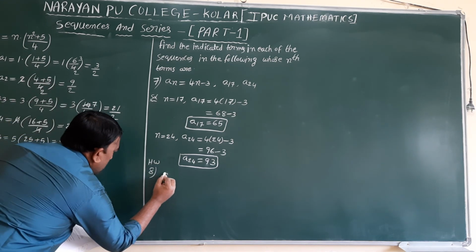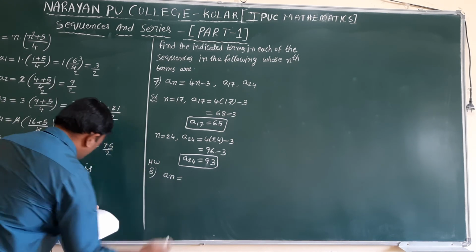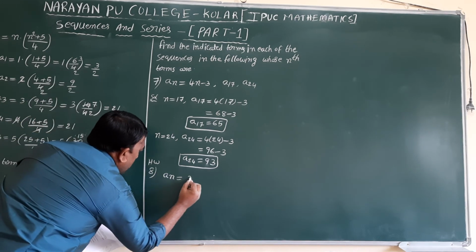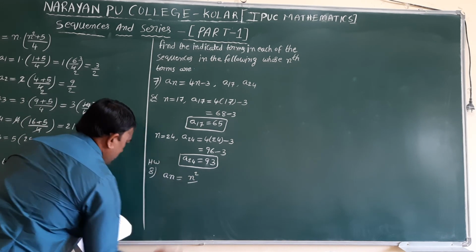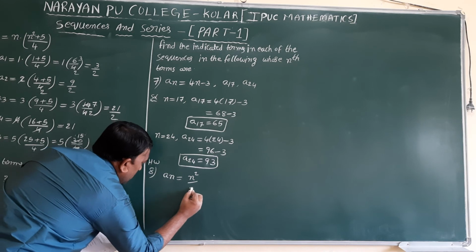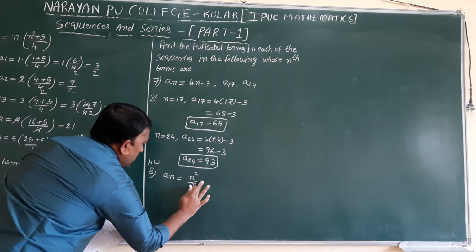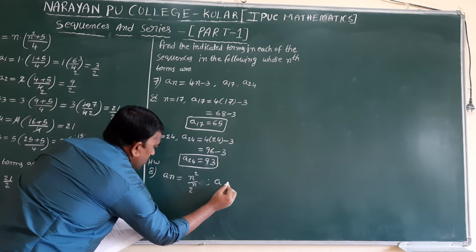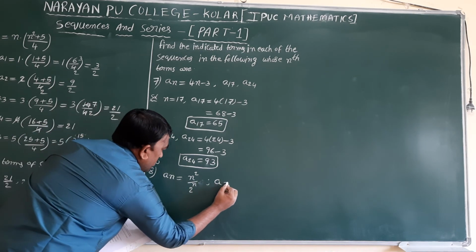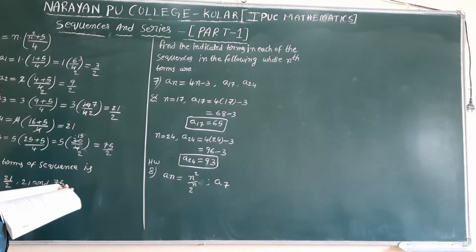8th question is an equal to n square by 2 power n. a7 value is asking. Just in place of n, substitute 7.